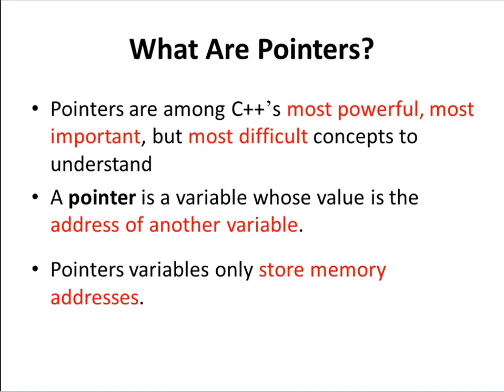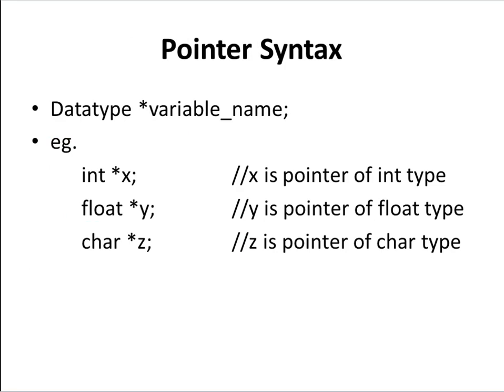What is a pointer? Pointer is the most important concept in C++, or we can say it is the most powerful and also the most difficult concept. To understand the pointer is most important, so we are going to see the pointer in detail today. A pointer is a variable whose value is the address of another variable. It holds or stores the memory address of another variable. A pointer variable only stores memory addresses of other variables.